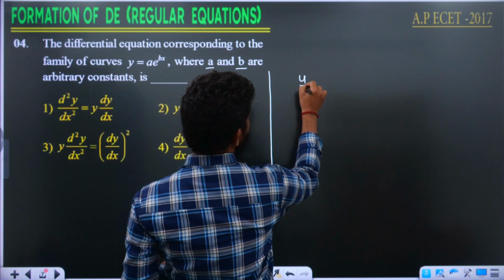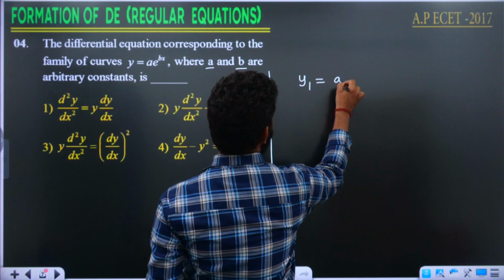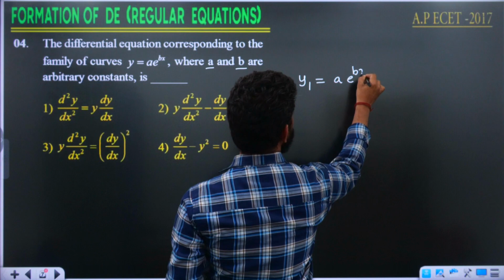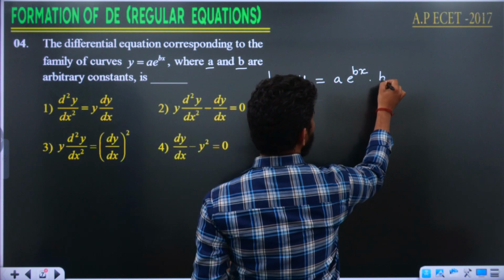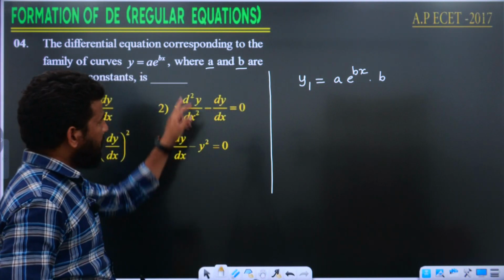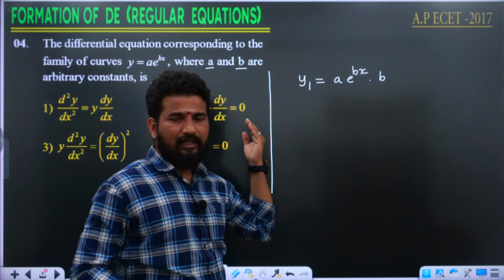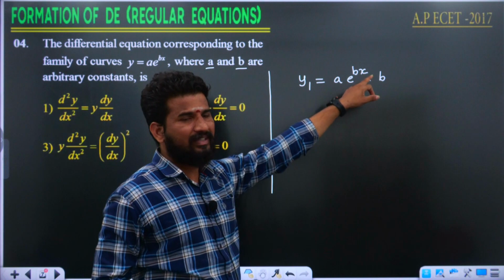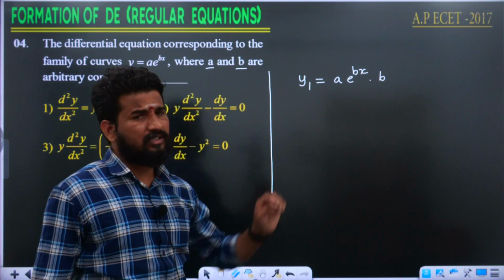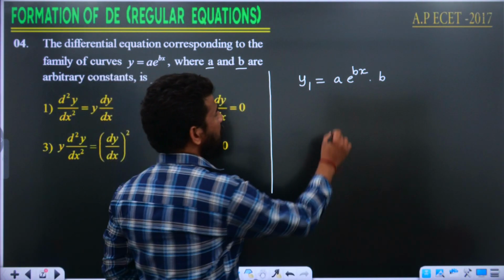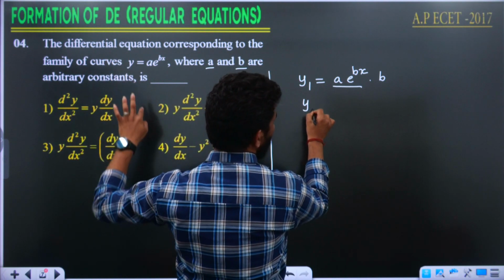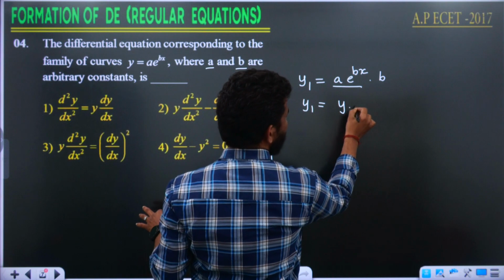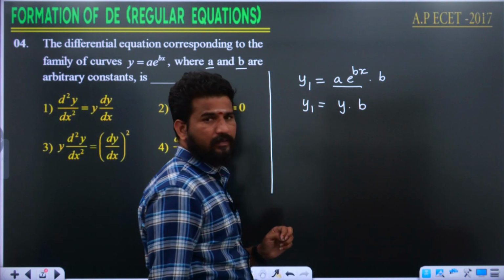If I differentiate both sides, y1 is equal to a into e power bx. The derivative of e power bx is e power bx into b. While differentiating, a is a constant, I am keeping it aside. By the formula, e power f of x into f dash of x, that is a small b. See, this a into e power bx is nothing but the given y, that's why I am replacing that value by y. Is it okay?